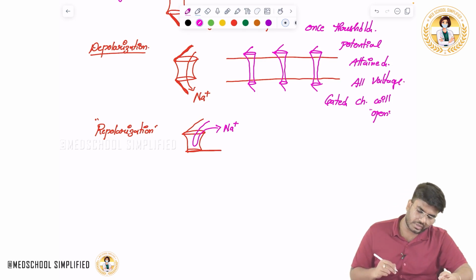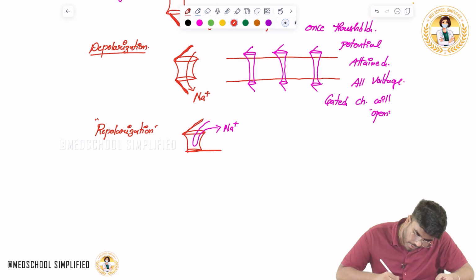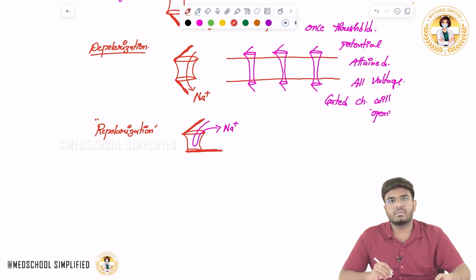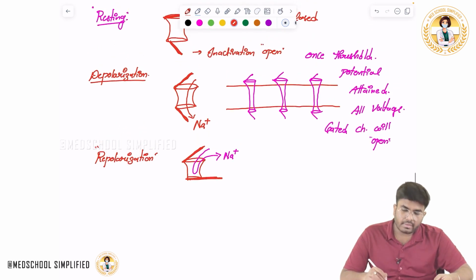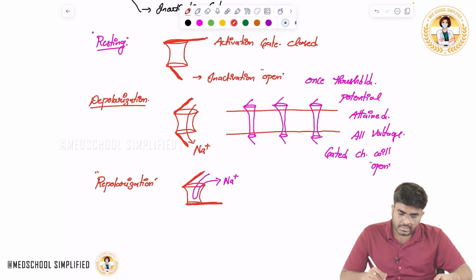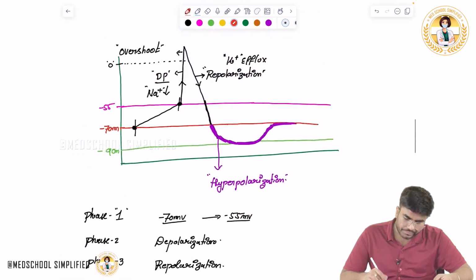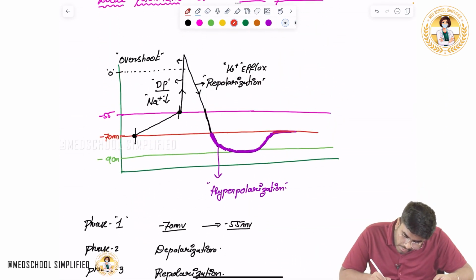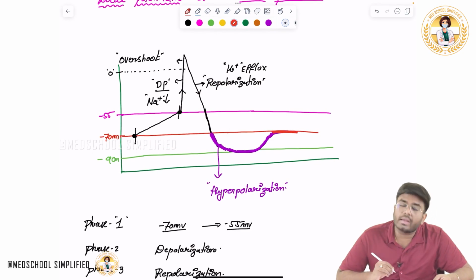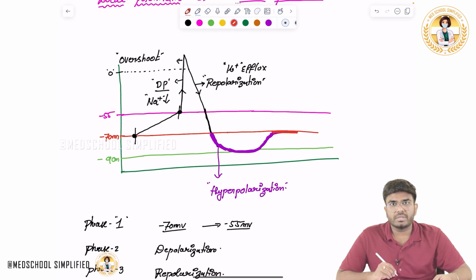Okay, so this is the configuration. The activation gate is open, but the inactivation gate is closed. And again, what happens? Again the voltage is coming back to resting membrane potential.